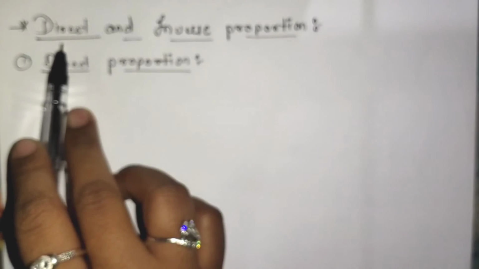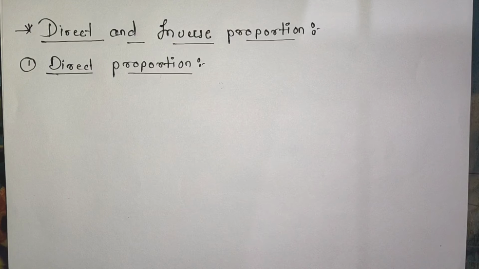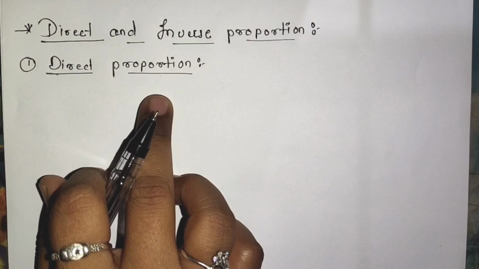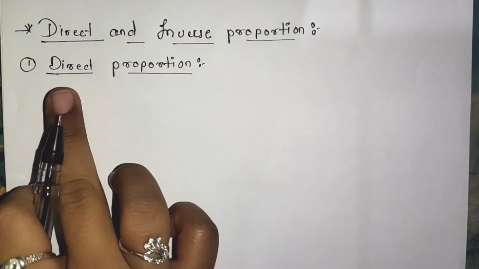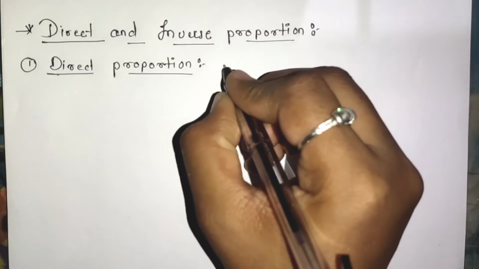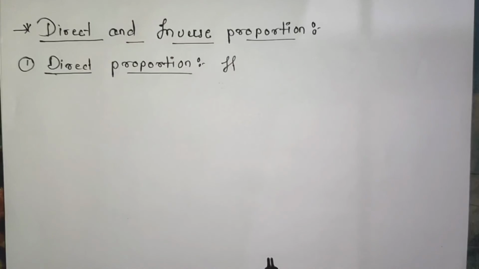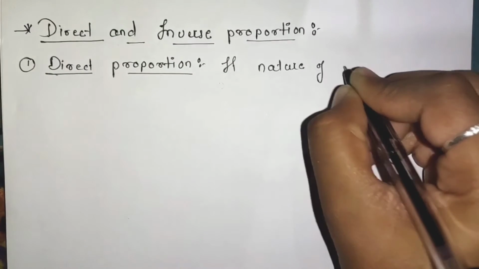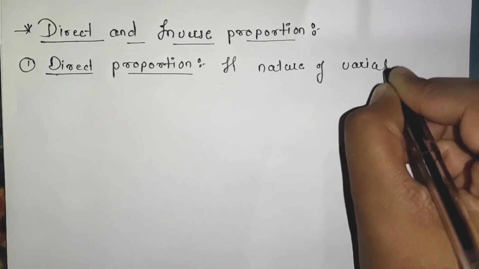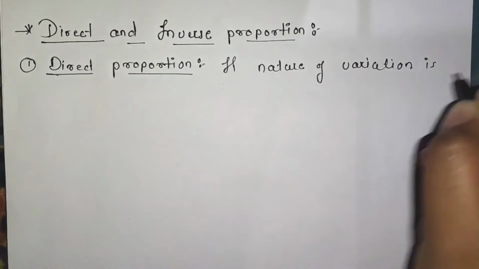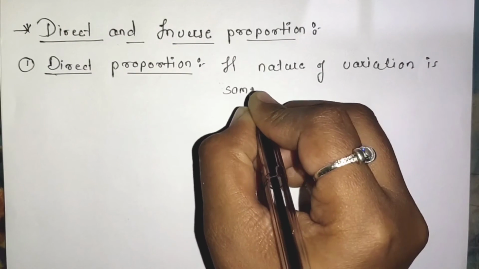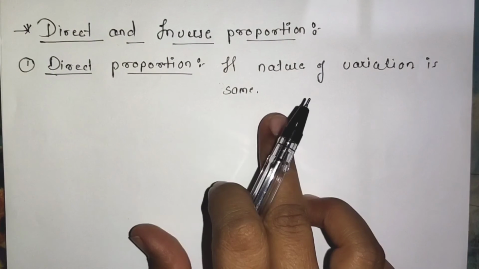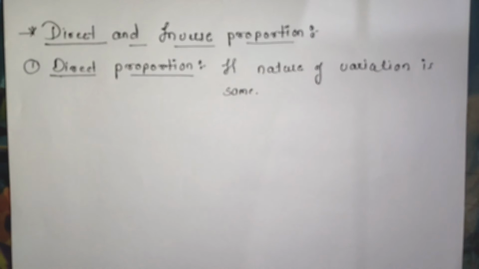The concept that we are going to discuss today is the direct and the inverse proportion. In that, first of all, let us learn what exactly is meant by direct proportion. Direct proportion means, in general, we can say that if the nature of variation is same, then this proportion is called the